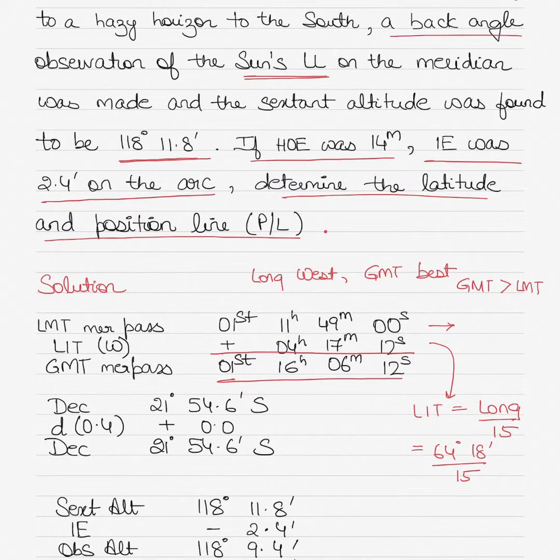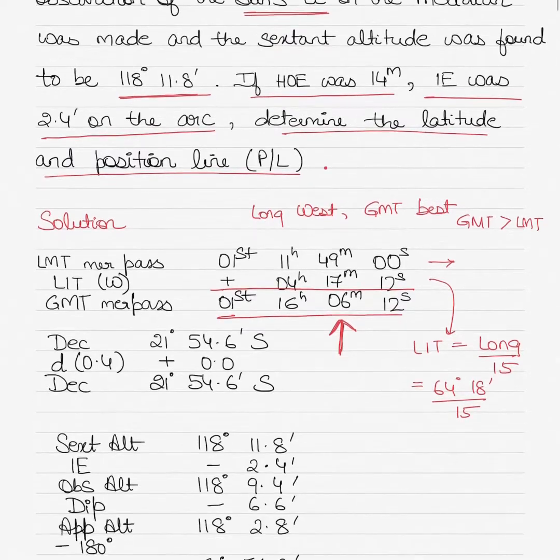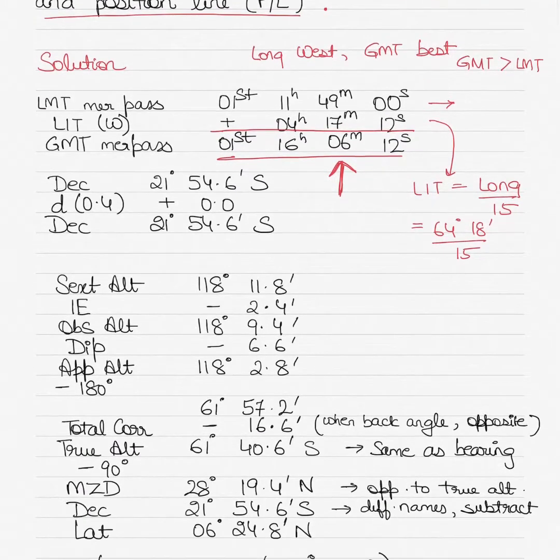1st of December, 16 hours 06 minutes 12 seconds, and this is the time you will be using to get your declination. So do not use your LMT. I have seen many students start using LMT time to get the declination. That is incorrect. Use the GMT meridian passage to get your declination.